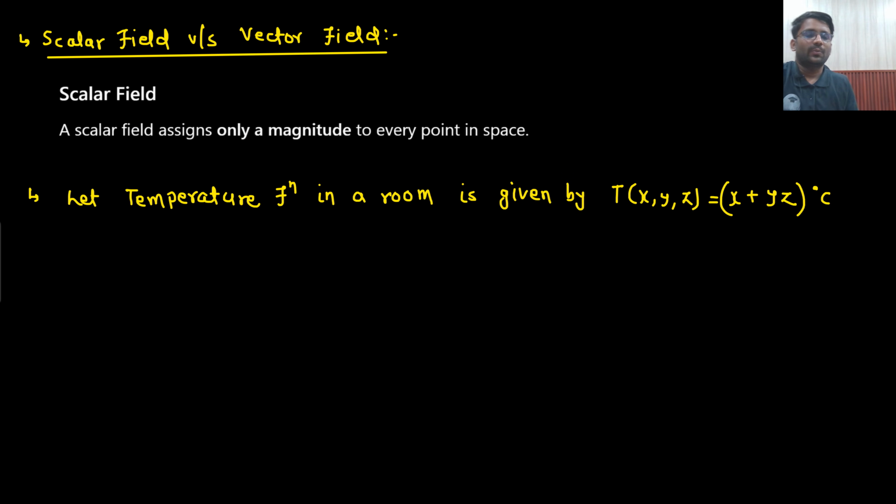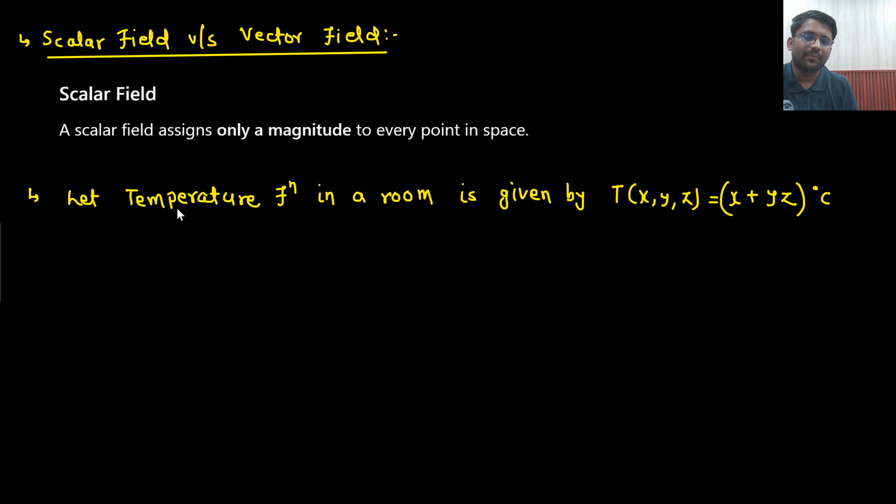Now two small points are there, scalar field and vector field. What do you mean by scalar field? What do you mean by vector field? Very simple concept is there. In one liner if I need to tell, what do you mean by scalar field? It is a simple function which is not having any direction. That's it.